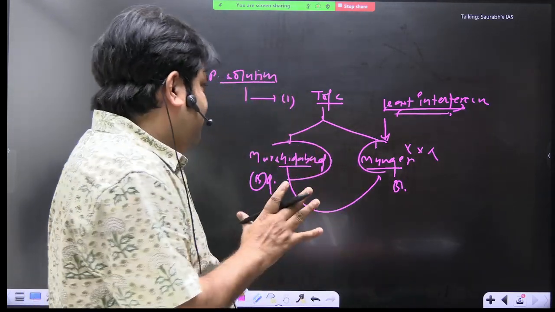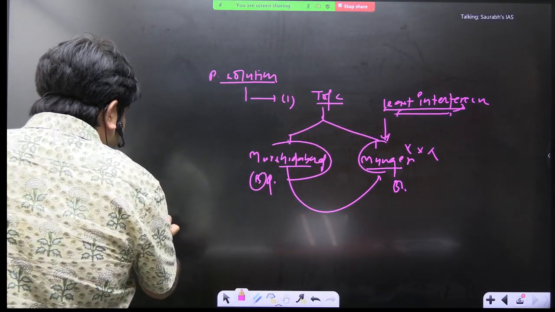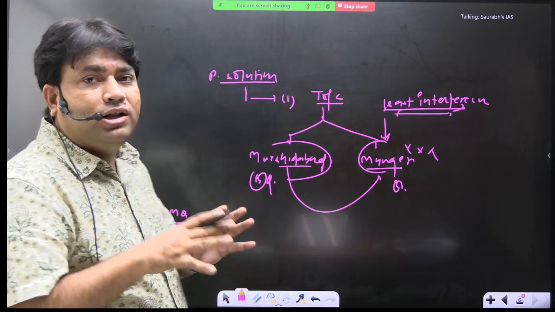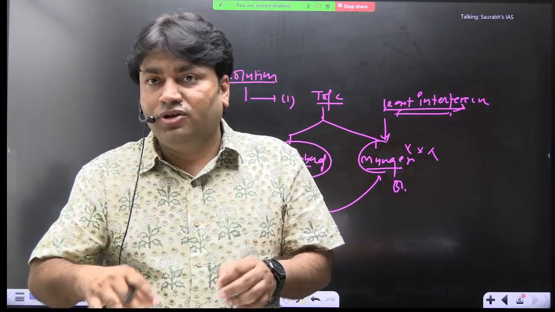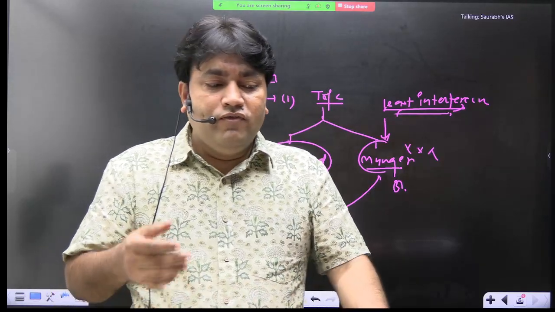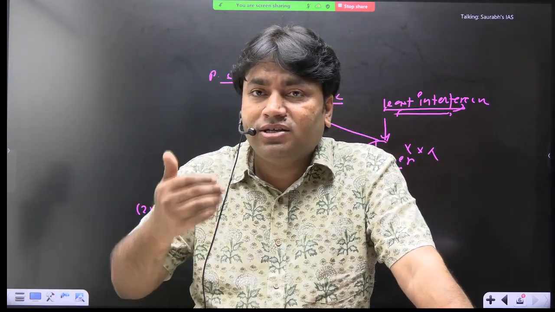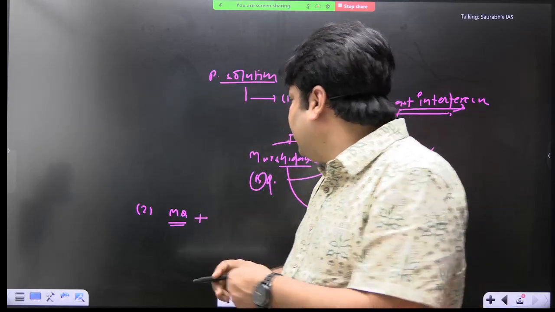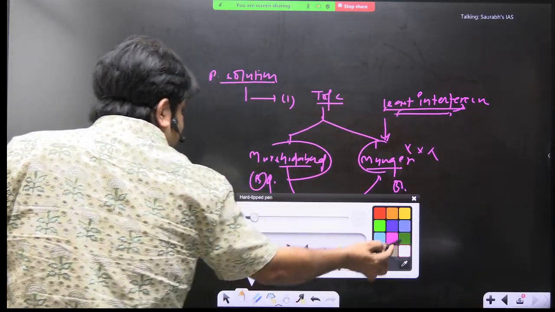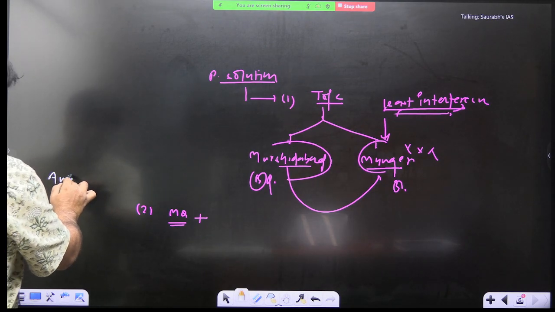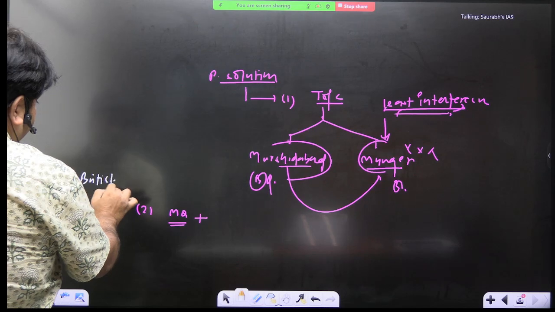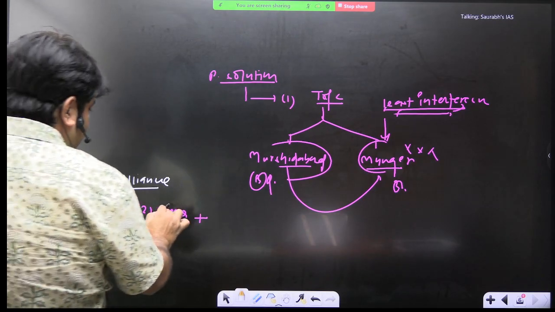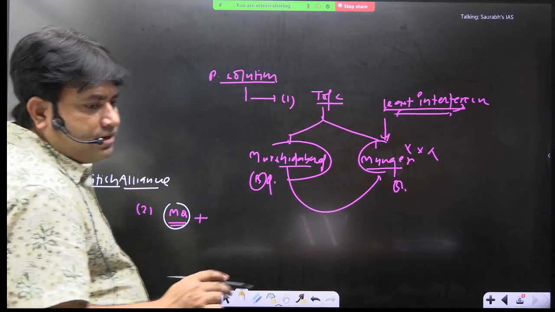Now he thought of the second outlook. Mir Qasim thought that if I get the help and support of other regional powers or the Mughal emperor, we can keep the British out from Bengal, out from India. Now he is thinking of making an anti-British alliance. This is the next idea. Now who will join this alliance? That is the next important thing.